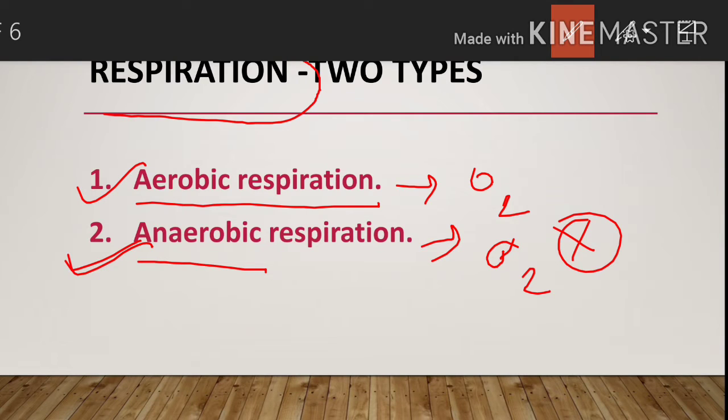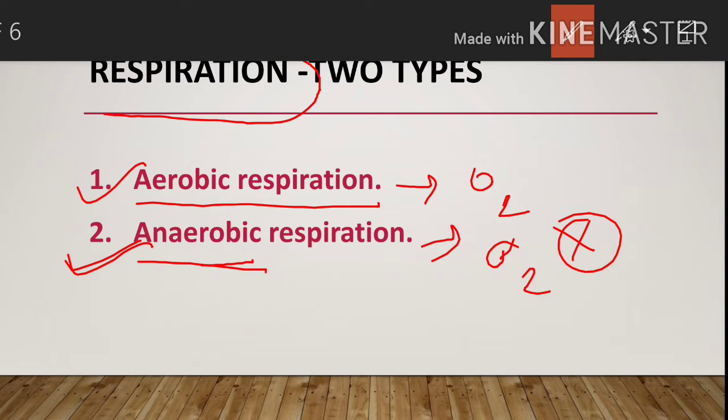Aerobic respiration takes place in all living things, plants and animals. But where does anaerobic respiration take place? It takes place in bacteria, and even in our muscles it takes place.